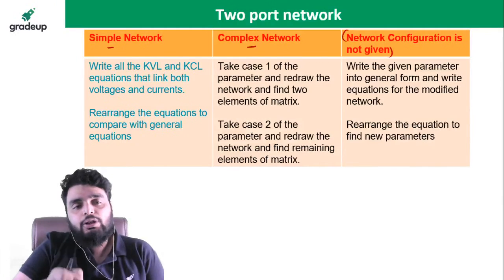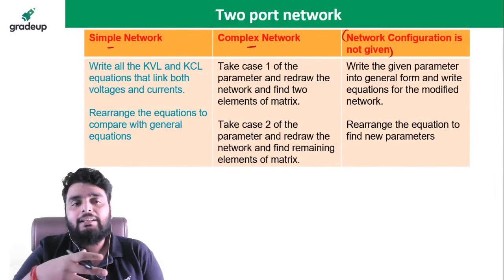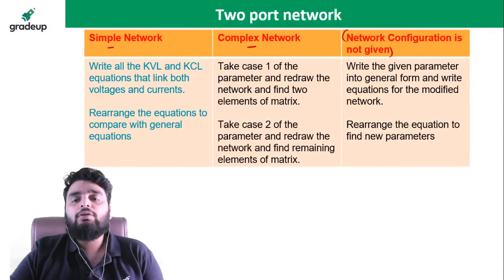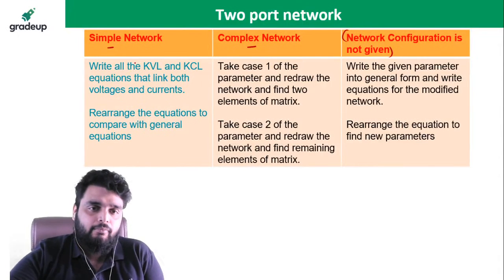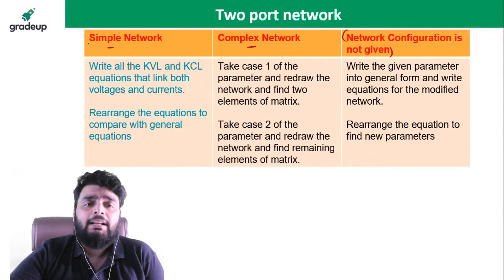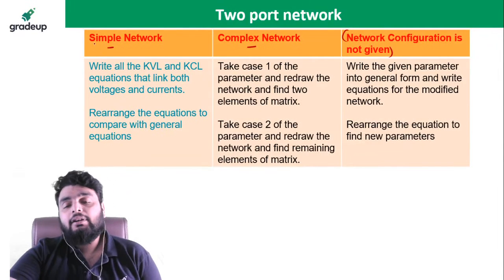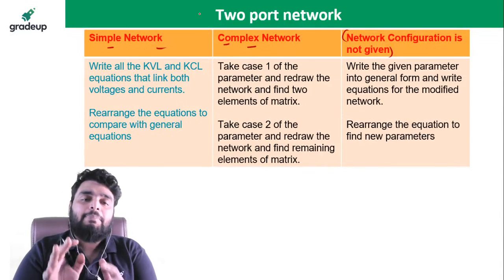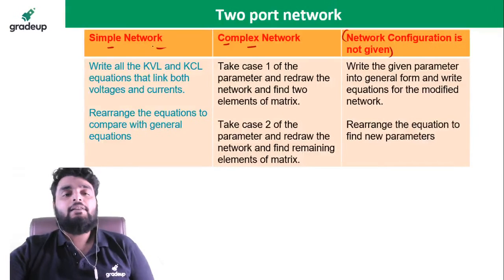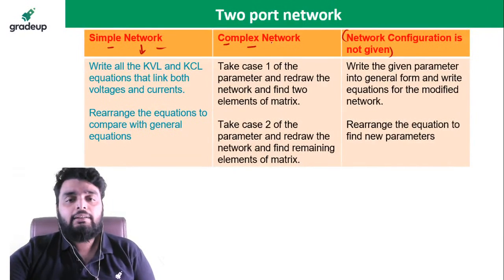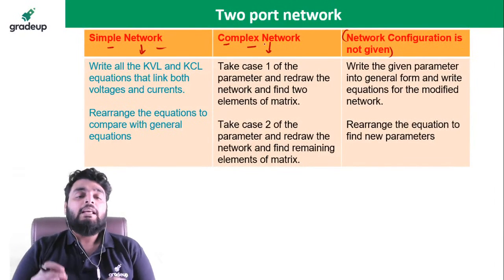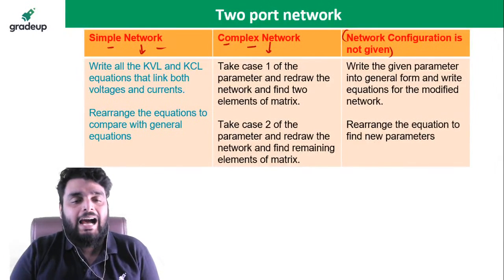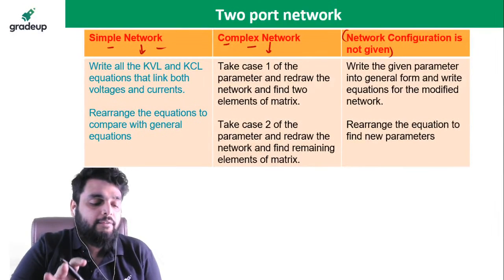Configuration means how the different elements are connected to each other, or you can say how many elements are present. This is known as the configuration. Fine. So if the network is simple, how will you identify that a network is simple? Again, simple network or complex network is totally your perspective. If you think a network is simple, use this procedure. If you think the network is complex, use this procedure. Because these two procedures can be interchanged with each other also. I just wrote this procedure to save your time.